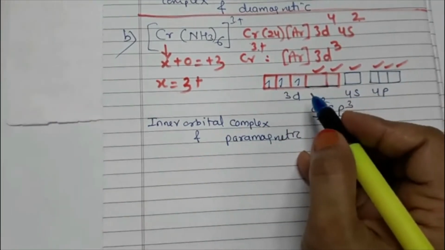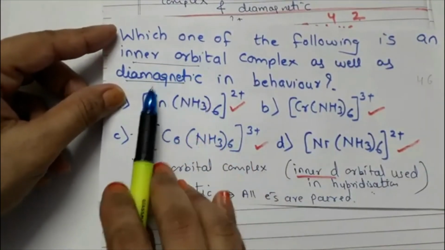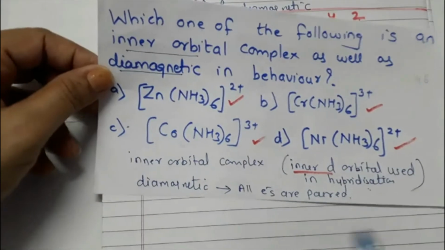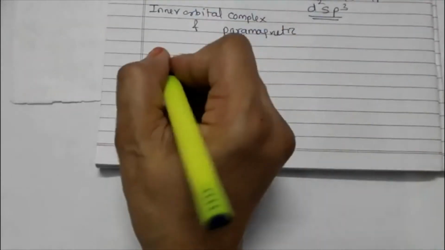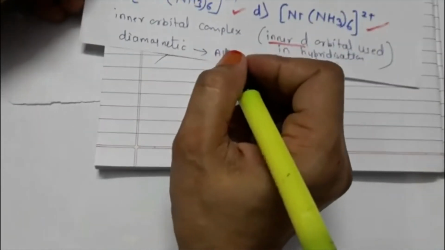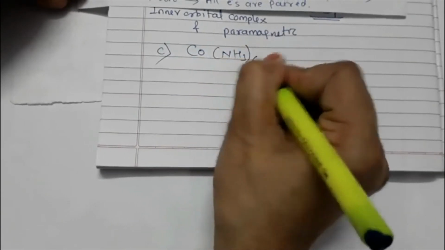But what is our question? Our question is, it has to be inner orbital and it has to be diamagnetic. So let us go for the third option, that is option C. Now for option C, I copy the question. Option C is [Co(NH3)6]3+.